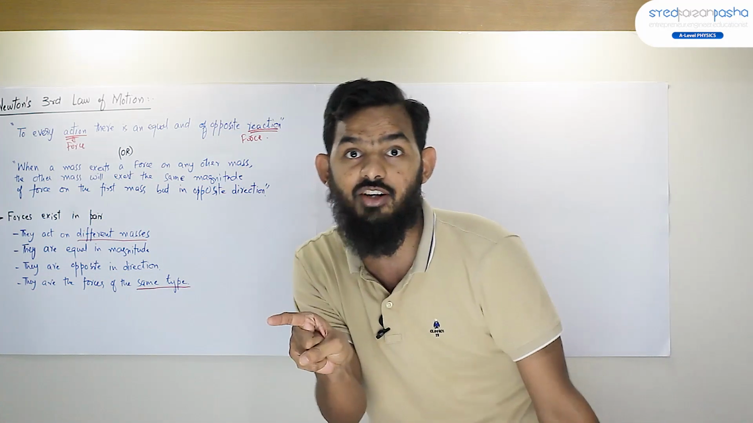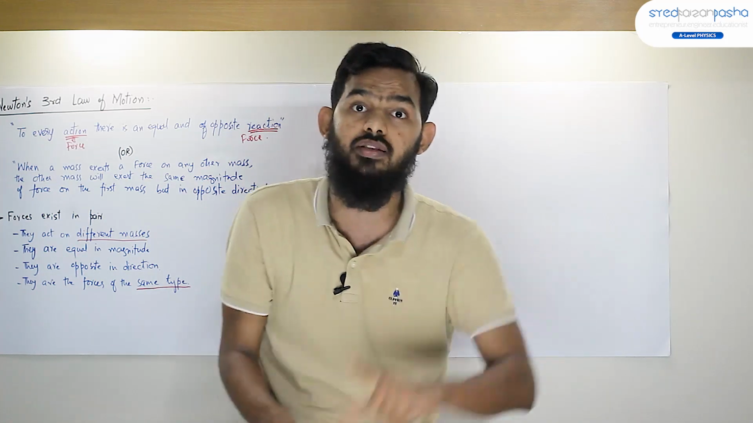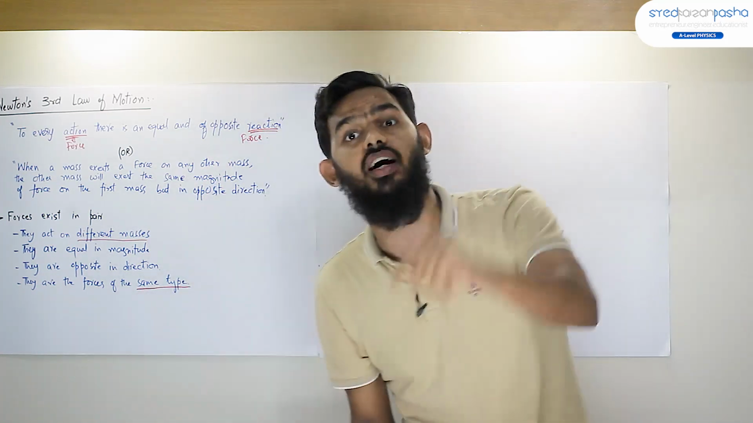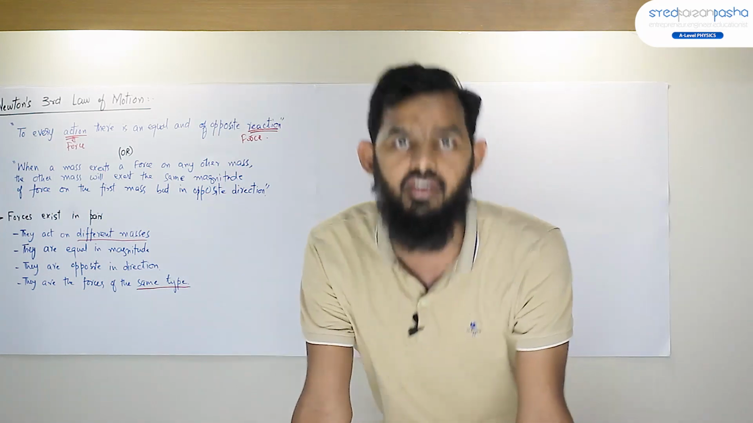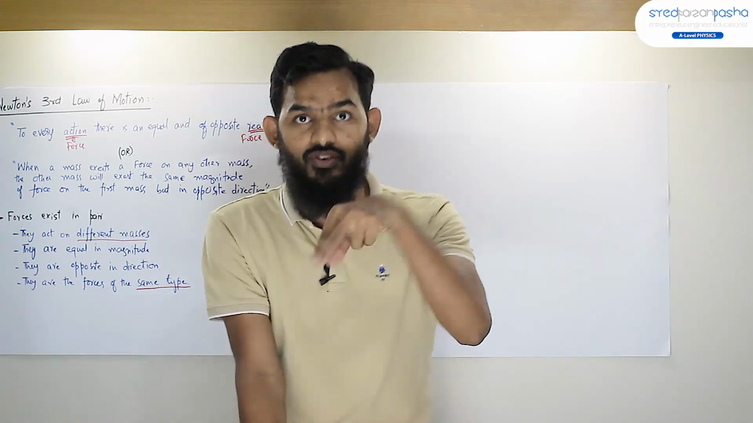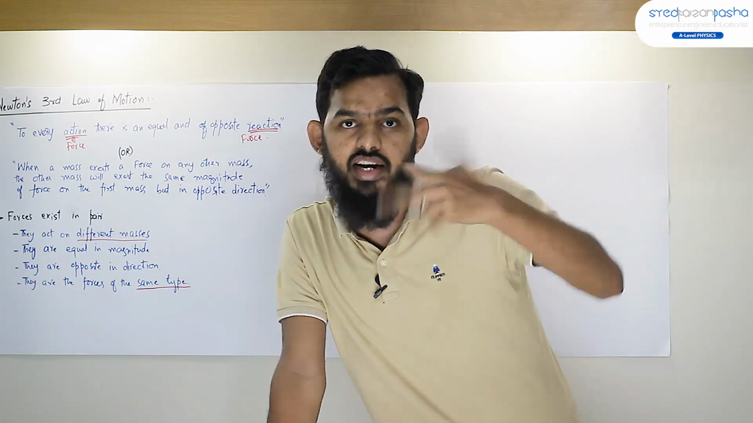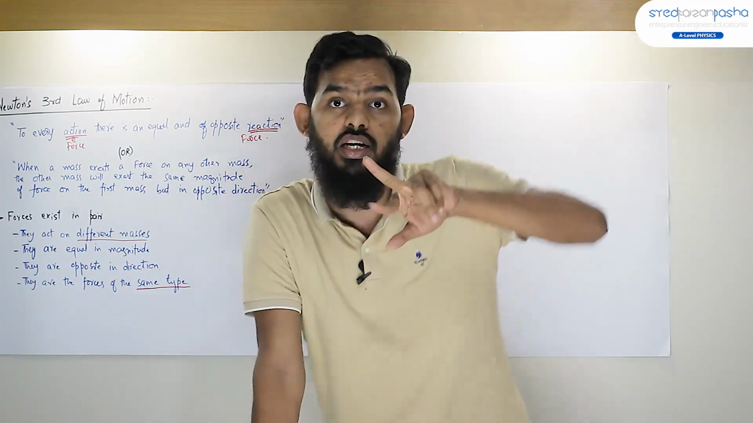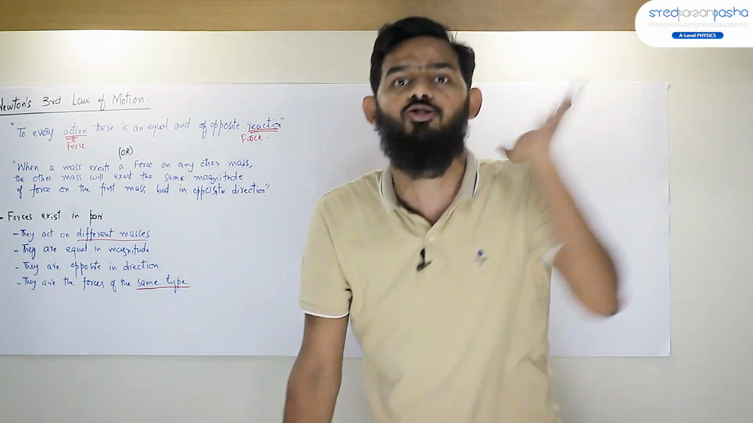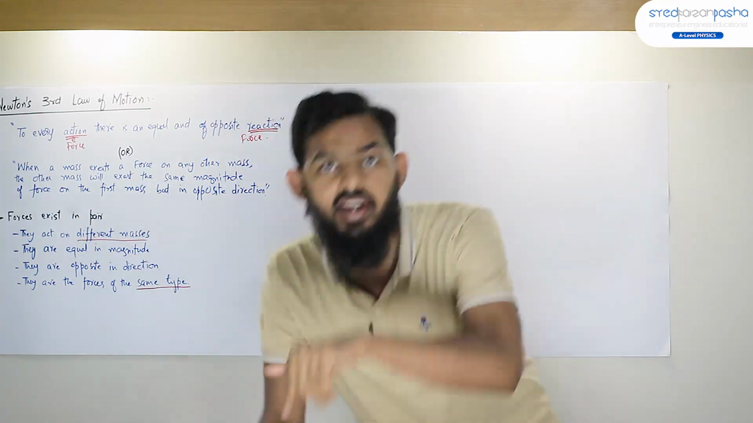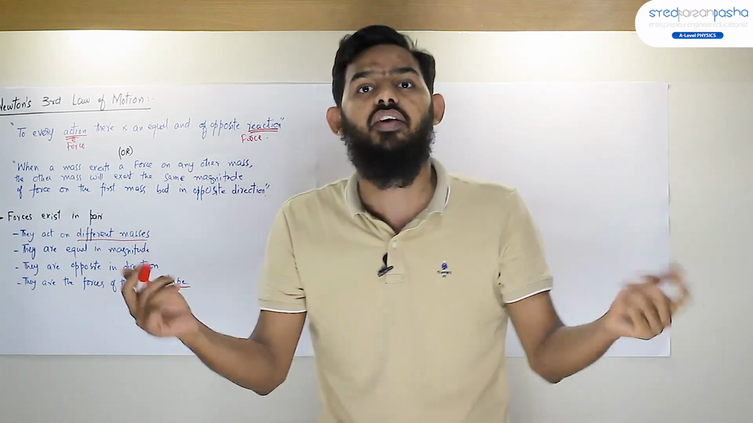For example, a mass comes in contact with another mass. The mass exerts a contact force on the other mass. The other mass will also exert a contact force on the first mass. So the contact force is a type, and an action-reaction pair or third law pair has to be, if one is a contact force, the other has to be a contact force. If one is a gravitational force, the other has to be a gravitational force.